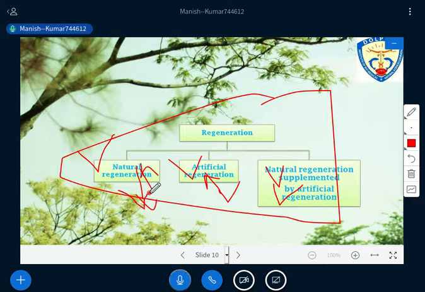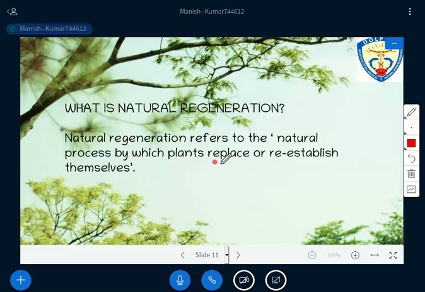I will start from natural regeneration, so I am moving to the next slide related to that. First we need to understand what natural regeneration is. As the name suggests, natural means the whole process is done by nature. In regeneration we are renewing the forest crop, and if the renewing is done by nature itself, that is natural regeneration.